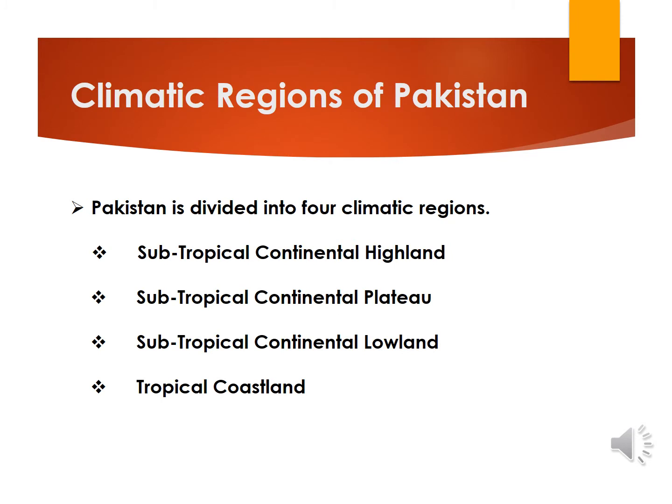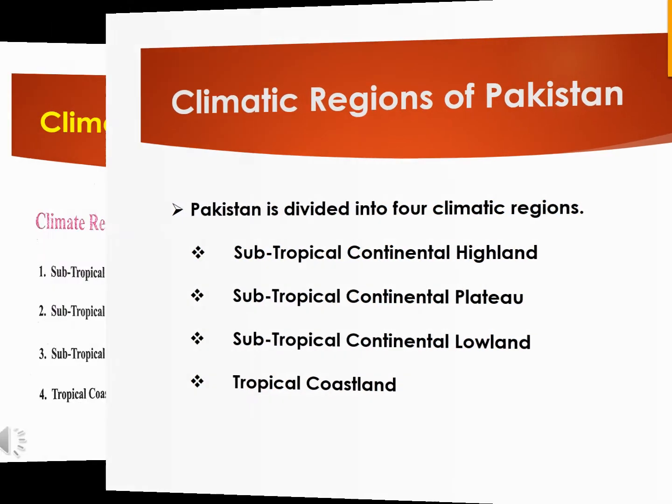My dear students, according to the climate, Pakistan is divided into 4 regions. These regions are Subtropical Continental Highland, Subtropical Continental Plateau, Subtropical Continental Lowland, Tropical Coastland. Let us see these regions one by one.